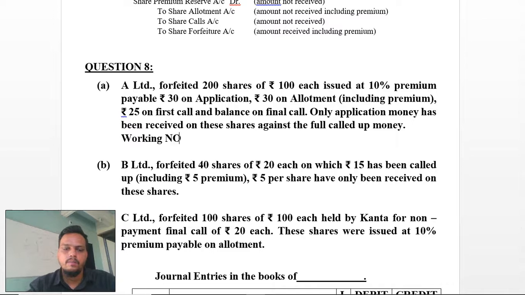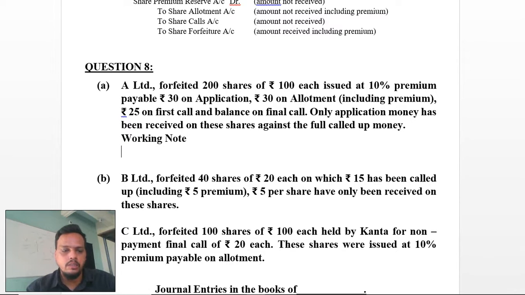Working note, in that it has been mentioned very clearly that 200 shares have been forfeited. So 200 shares having 100 rupees value each, which comes to around 20,000 rupees you have to receive.